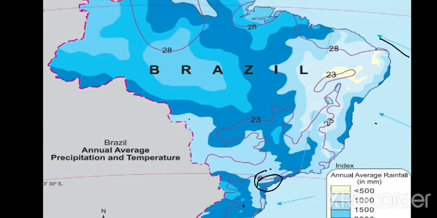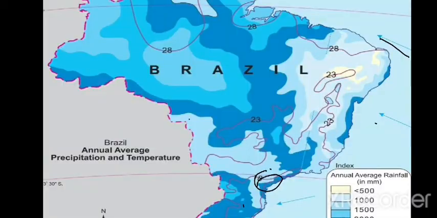Okay, next is the 9th question. Correlate these winds and rainfall. 25 millimeter is the maximum rainfall here, in the northeastern part of the Brazilian highland, which is faint blue in color.